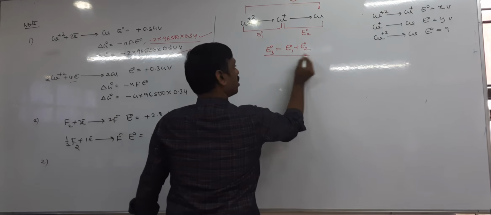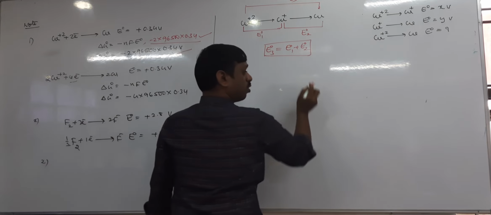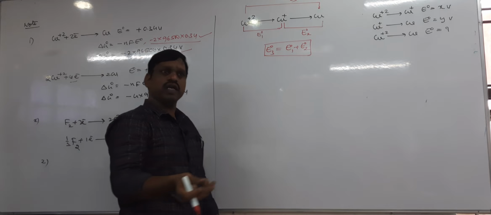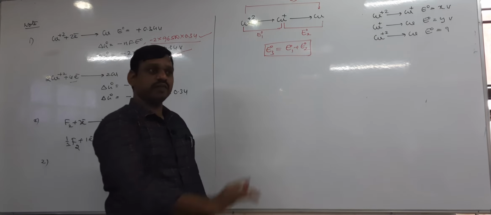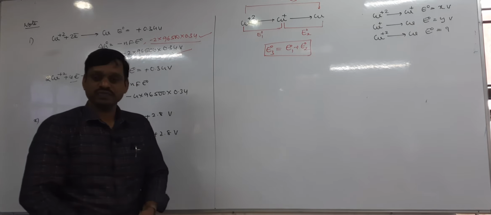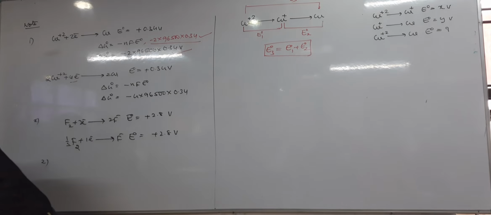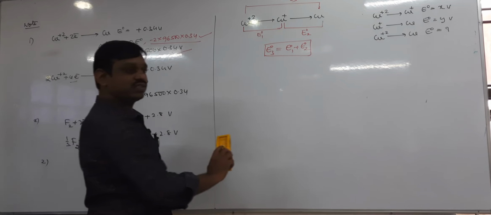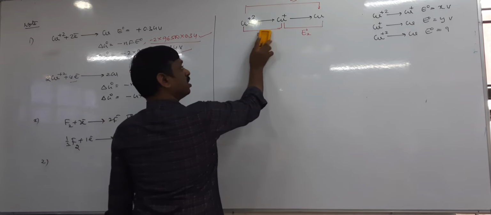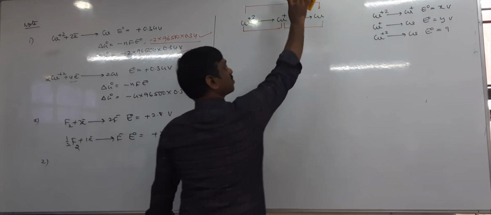This can be done when there is an extensive property, because an extensive property depends on the mass of the electrode, and they can be added, they can be subtracted. But the problem is it is an intensive property. So since it is an intensive property, you cannot add this. That's why this is not possible. If this is not possible, there is no use of taking this.